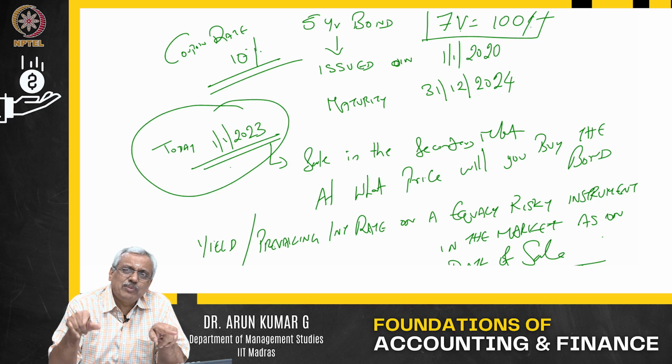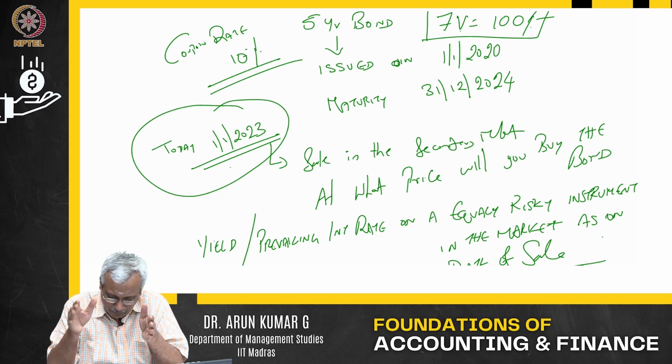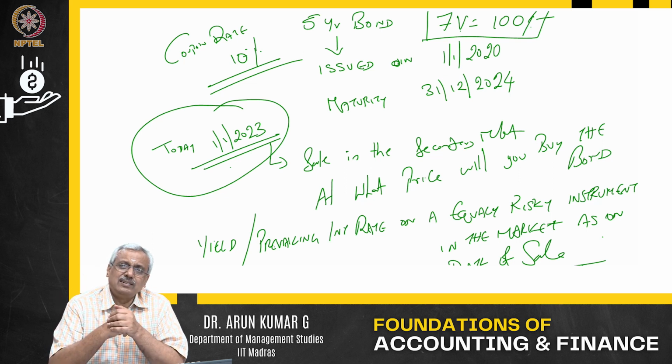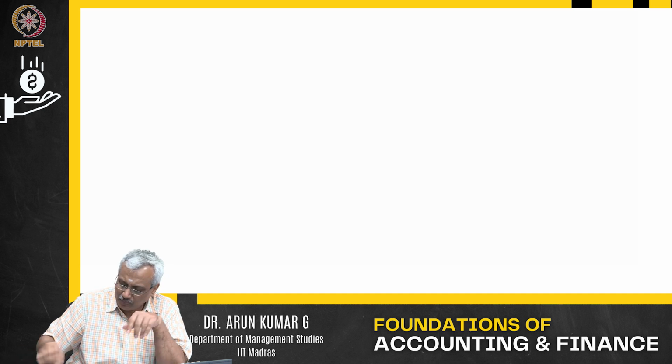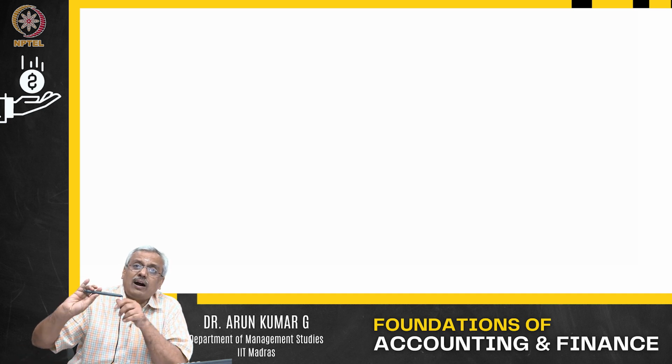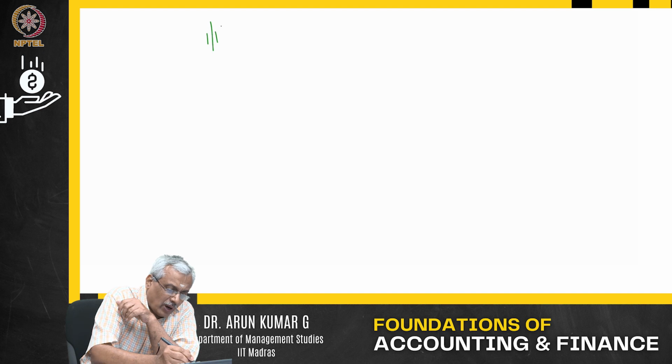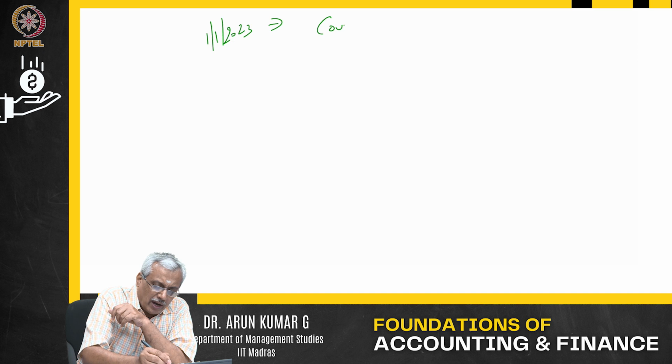Now, how will I decide between these 2? I will decide based on the prevailing interest rate. Supposing when I go to the market, I have an option of buying a fresh, new bond directly from the government and so on. And let us say the new bond being issued on 1/1/2023 has a coupon of 12%.